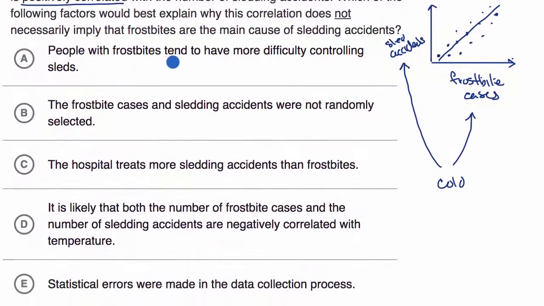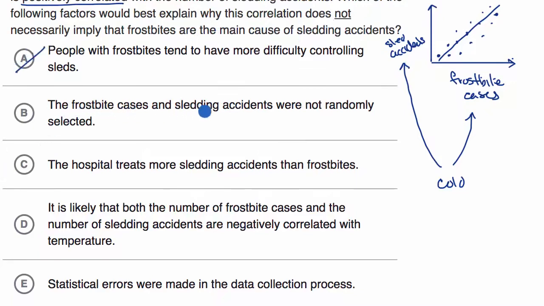People with frostbites tend to have more difficulty controlling sleds. Well, if that were true, that would actually speak to the causality argument, that it actually is frostbite that is a major cause of sledding accidents. But we want to explain why this correlation does not necessarily imply that frostbites are the main cause of sledding accidents. So this is not what we would want to pick.